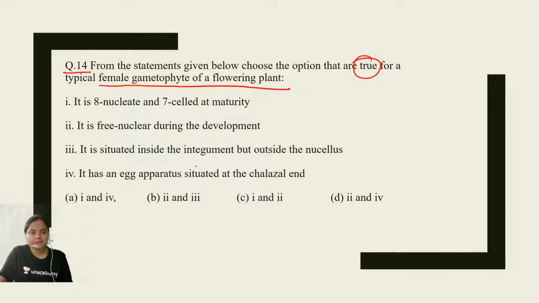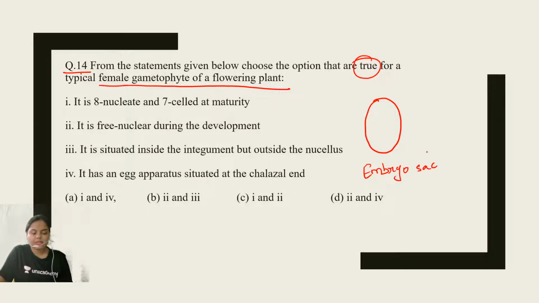So what will be the correct options? I have already drawn the structure of female gametophyte, that is embryo sac, in the previous question. And with the help of that diagram, you can easily solve this question. Try to solve it. The name of female gametophyte is embryo sac.